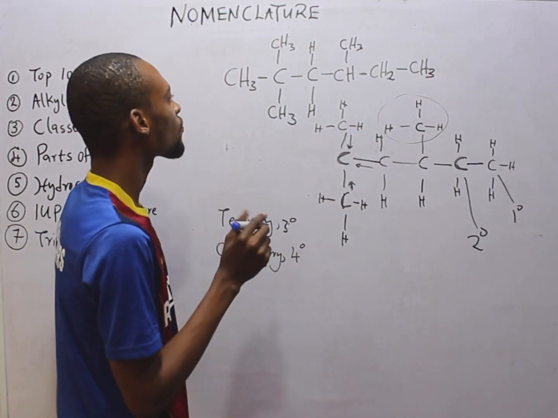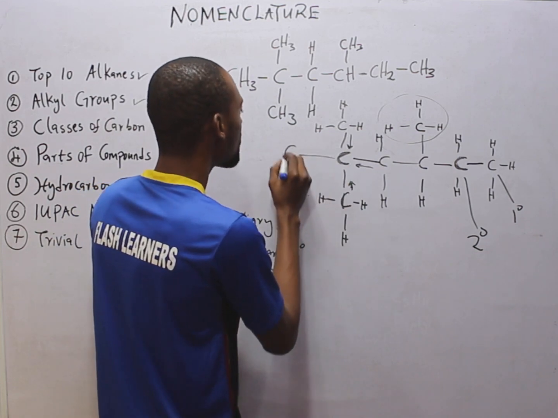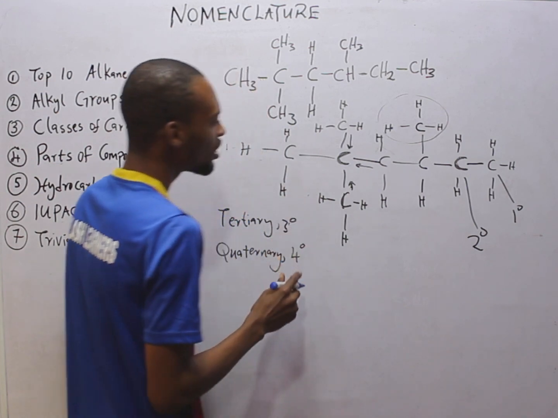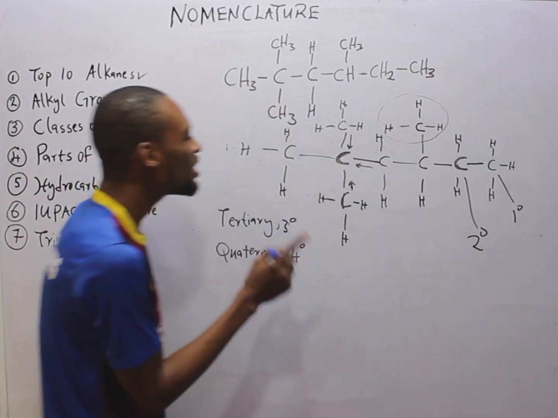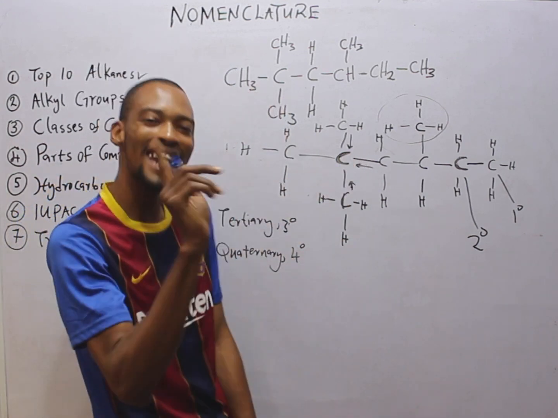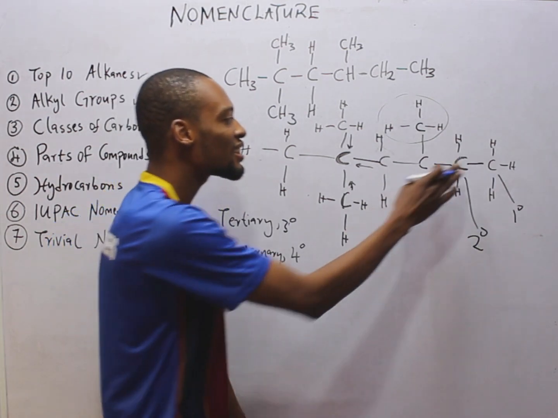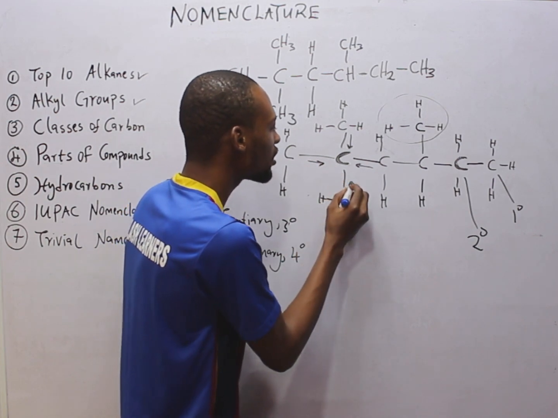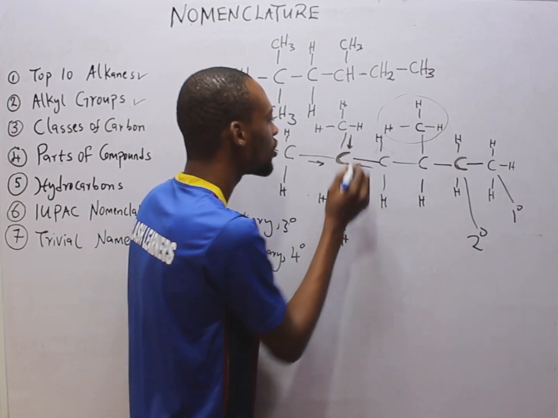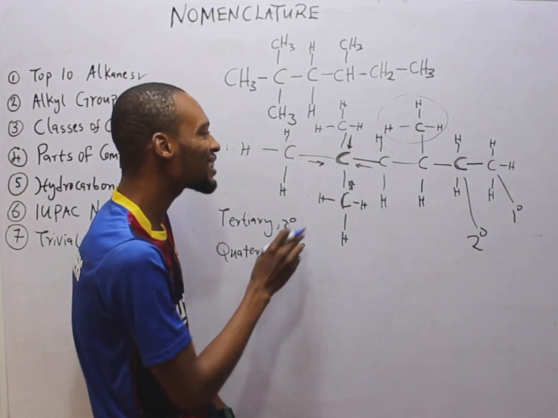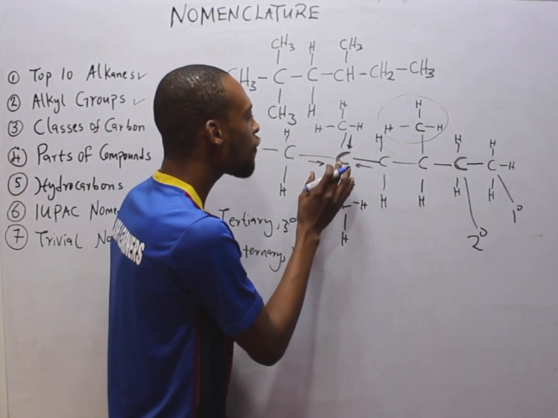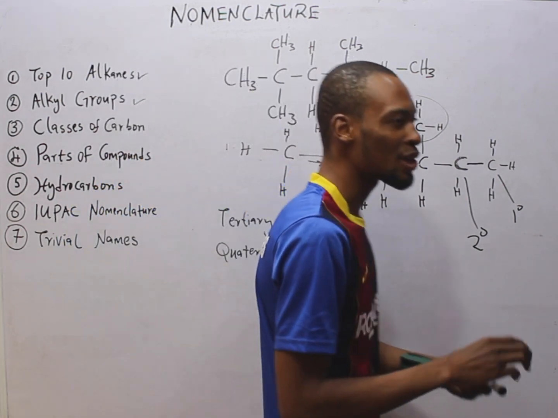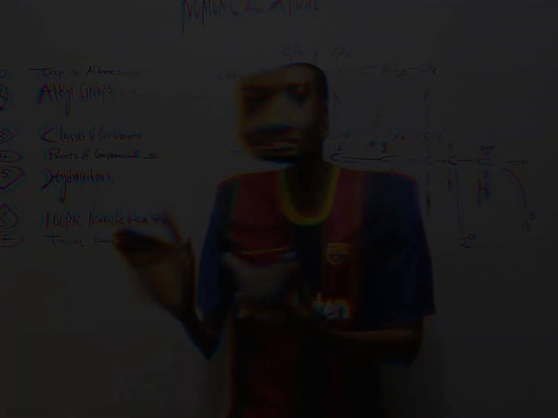Now look at something. If you decide to extend it to have carbon, hydrogen, hydrogen, and hydrogen. Now look at this carbon. How many other carbons are linked to it directly, not indirectly? This is indirectly linked to it, but directly, they are 1, this is linked to it, 2, 3, 4. So this carbon is called quaternary carbon. It has 4 carbons linked to it. So that is it on primary, secondary, tertiary, and quaternary carbon.